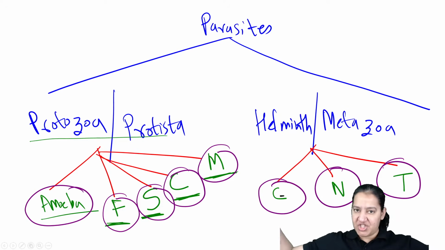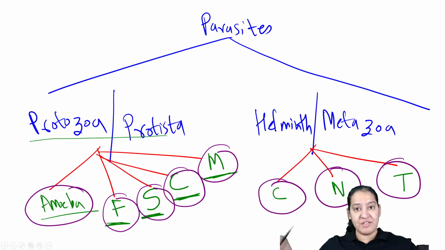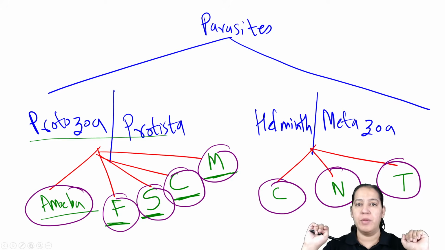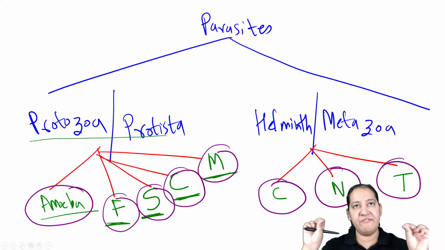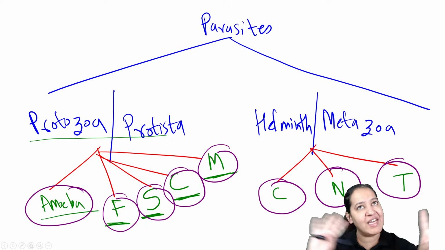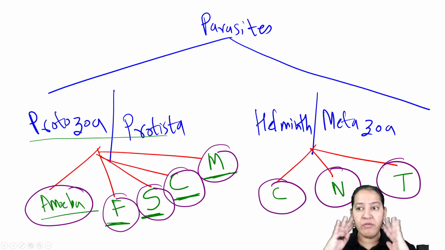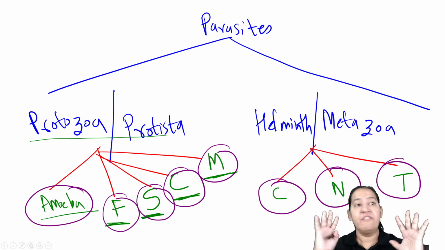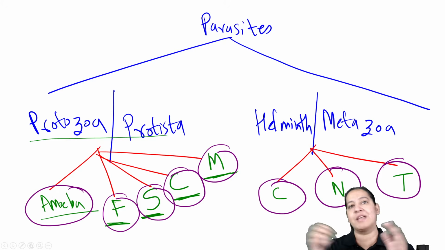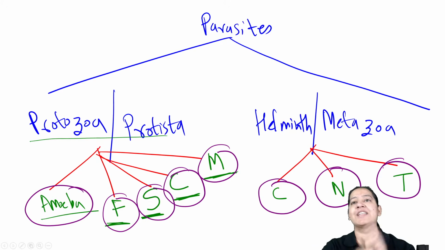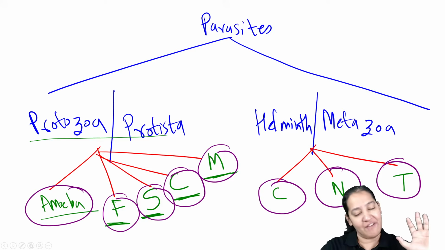So take a big sheet of paper, make this complete classification on one sheet, and stick it on the wall of your room. If you see it every day, it will be fixed in your mind and you can solve any question on parasitology. You will have an overview of which parasite we are talking about and where it belongs. Is it a protozoa? Is it a metazoa? In the protozoa, which category does it belong to? In the metazoa, is it cestode, nematode, or trematode? So you should have an overview, right?